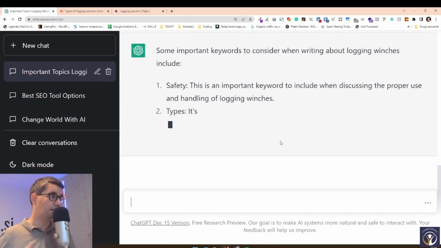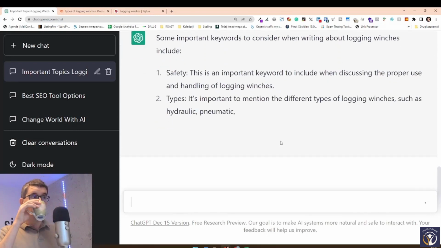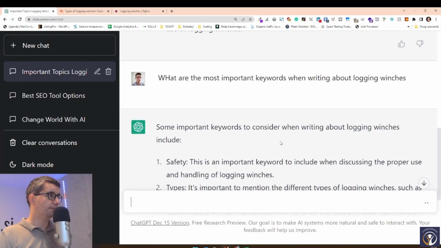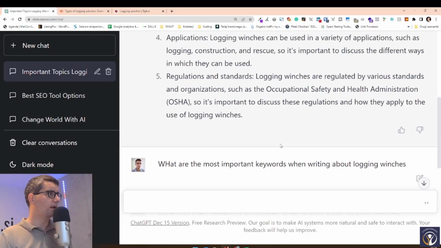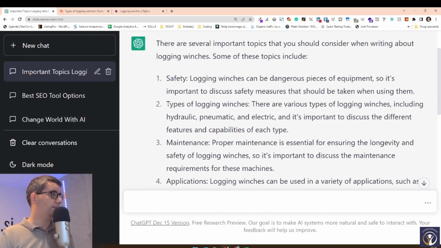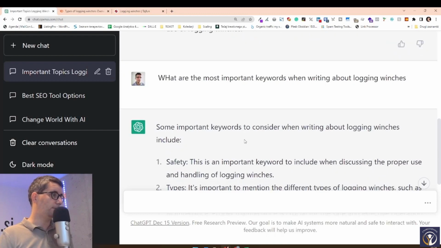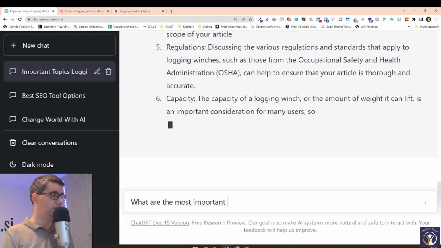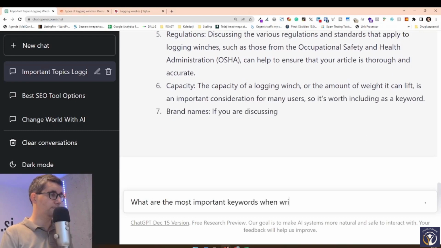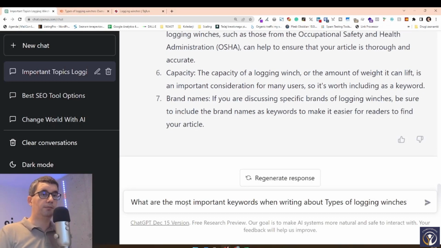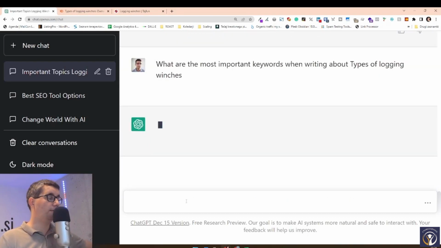Or maybe, again, this can be parts of, right? Sometimes... was that my mistake? I wanted to ask: when writing about types of logging winches, and it should give us all of the different types of logging winches.